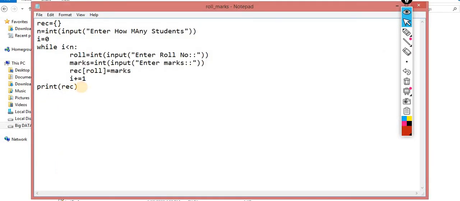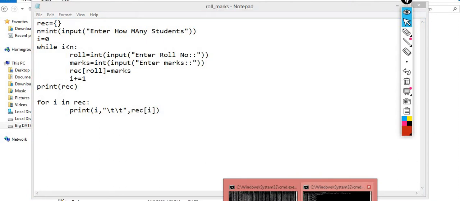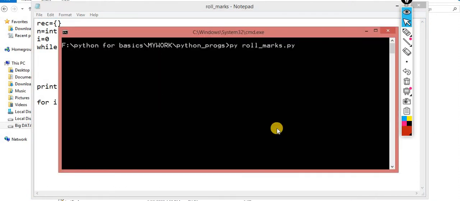Now I have to use the help of this for loop. For i in simple, you can use this record. Okay, now print of your rec of i. Here you can use i comma, and in between just take the help of this tab. I am taking 2 tabs and I am saving it. Now run it. Now you will get the output in different scenarios.